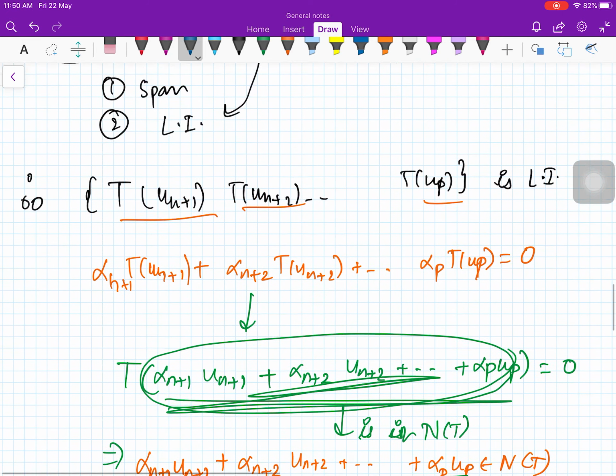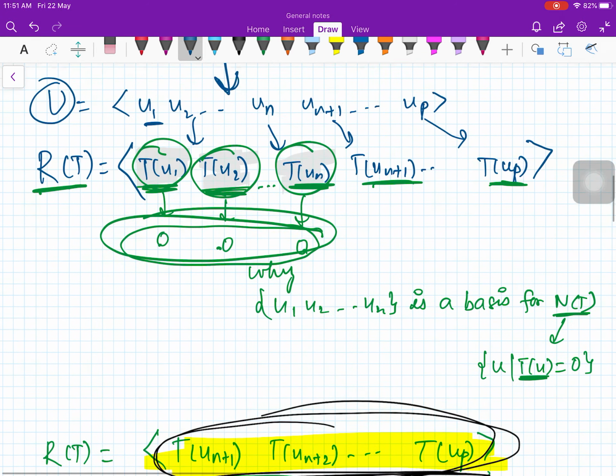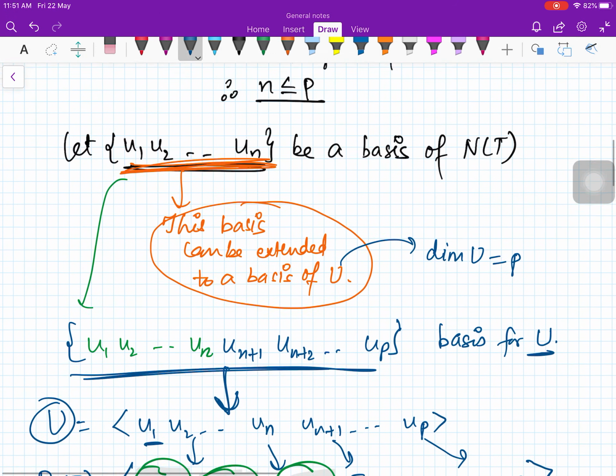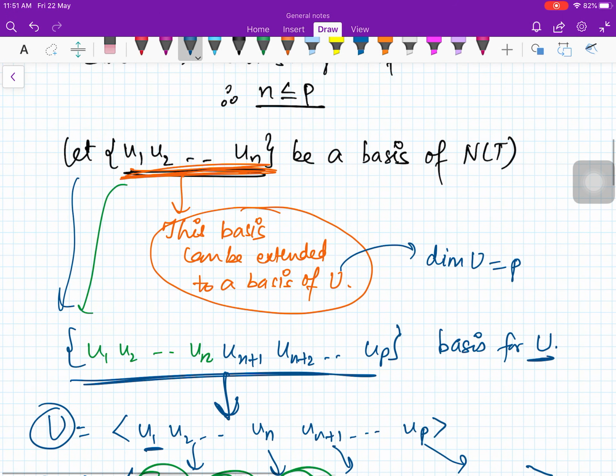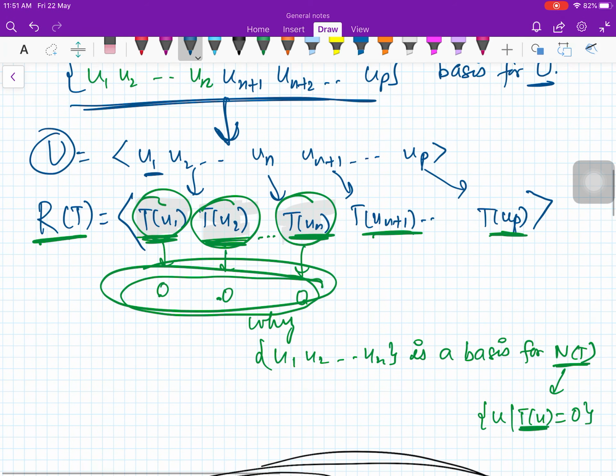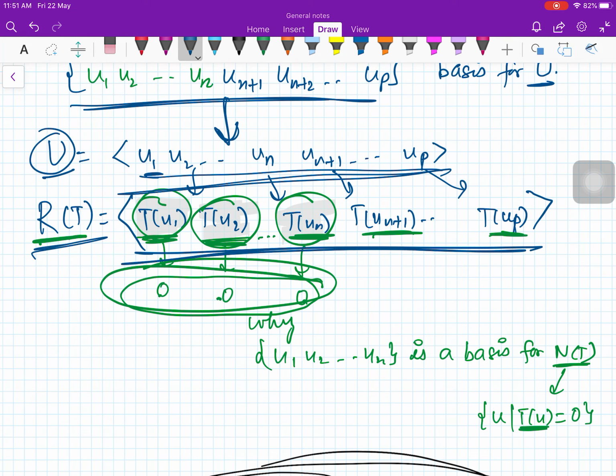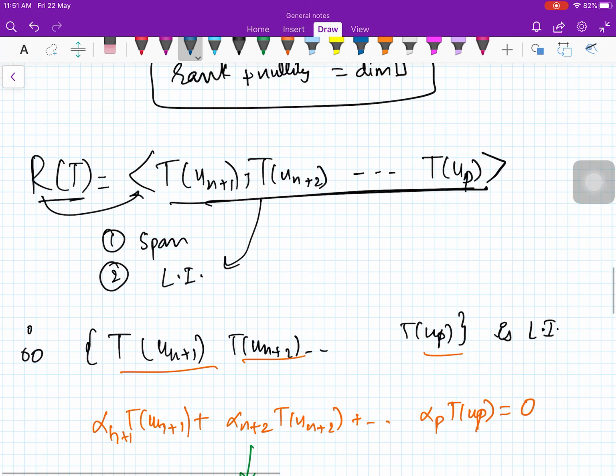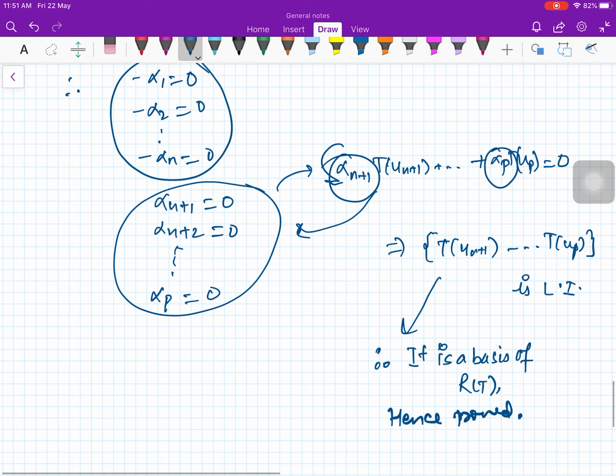Right, this is how you prove your rank nullity theorem. Now you see, you are using so many other theorems. You are using here that every linearly independent set can be extended to a basis, and then we saw that if U is a span of these vectors, RT is a span of T of these vectors. So there are so many things which are connected. That is why it is very important that you keep on progressing one step at a time, so that you don't miss anything and you have a full view of the course, what is happening at every step. That is very important, right?